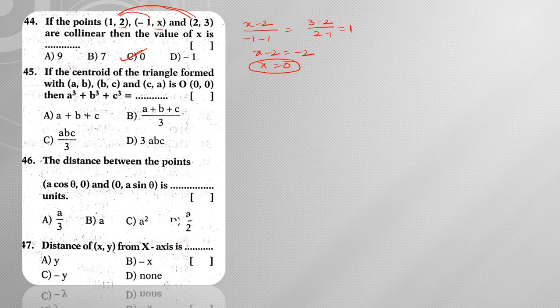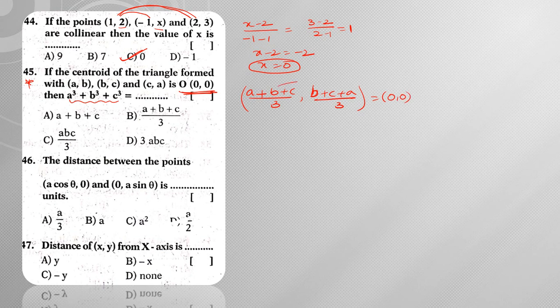Next, if the centroid of the triangle (a, b), (b, c), (c, a) is the origin, then what is the value of a cube plus b cube plus c cube? This is one of the important bits. Now, what is the centroid formula? Centroid is nothing but the average of x coordinates comma average of y coordinates, that is (x1 + x2 + x3) by 3, (y1 + y2 + y3) by 3. Based on this, (a + b + c) by 3 comma (b + c + a) by 3 is equal to the origin, that is nothing but (0, 0).